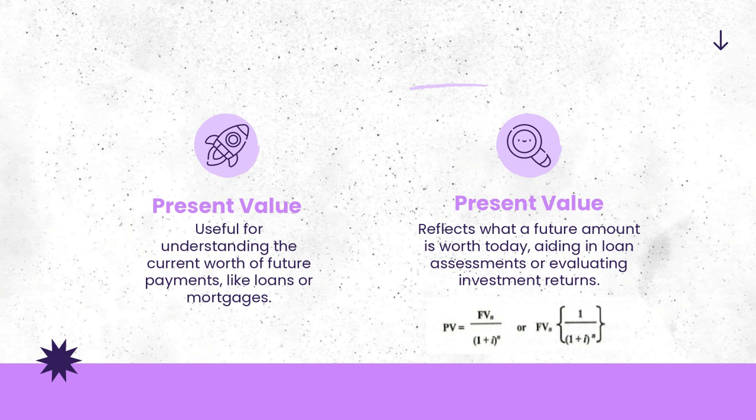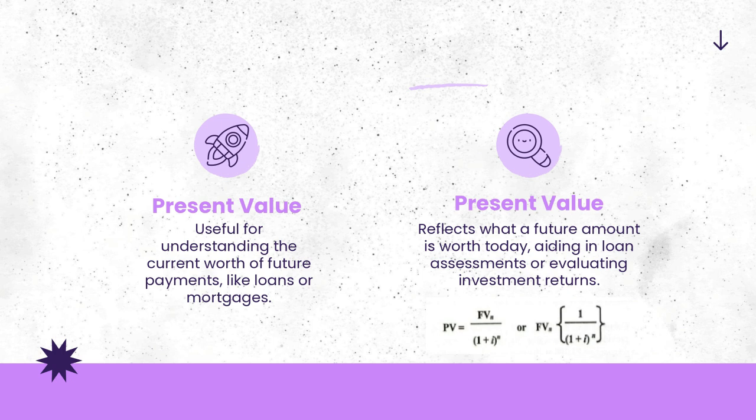The present value is the value of a sum of money today given a certain interest rate. This is because money that is received in the future will have lost value due to inflation, so it is better to receive money sooner rather than later. When applying the time value of money to the present value, you take the future value of the money and discount it back to its present value using a discount rate and a period of time.